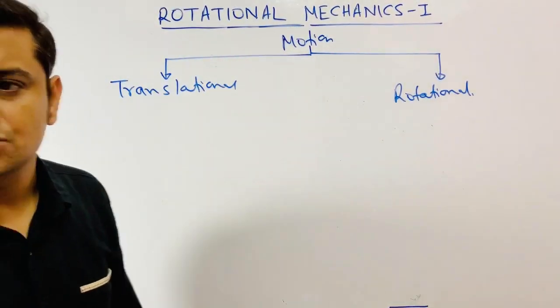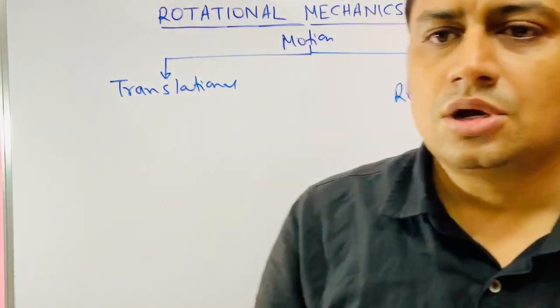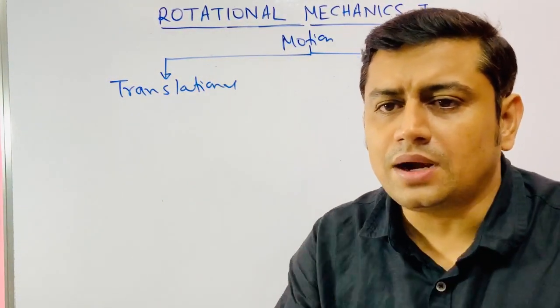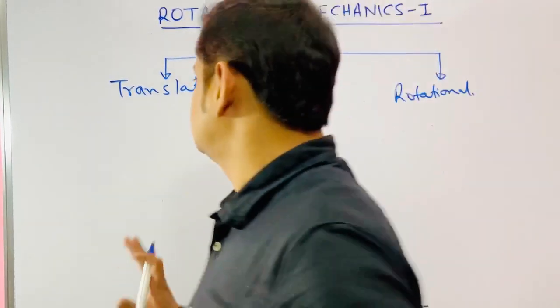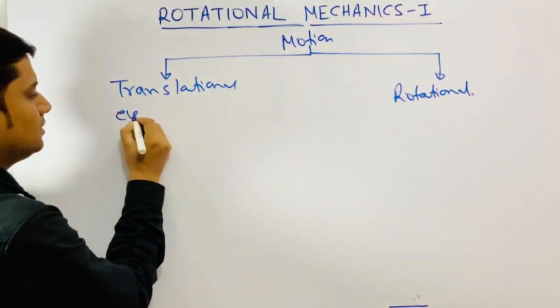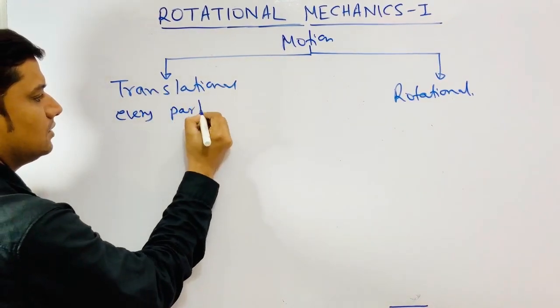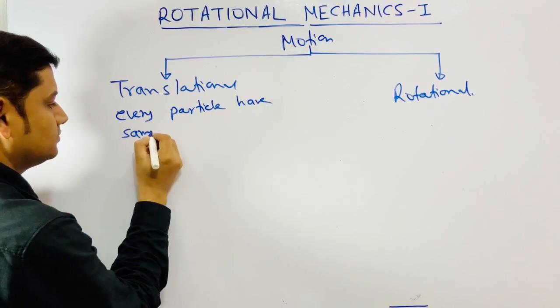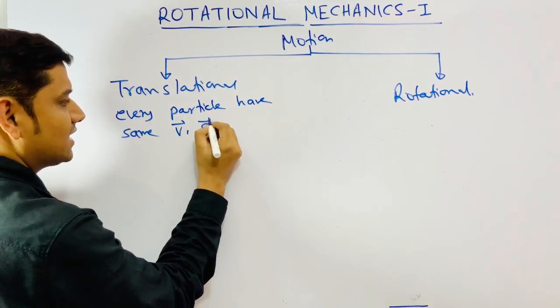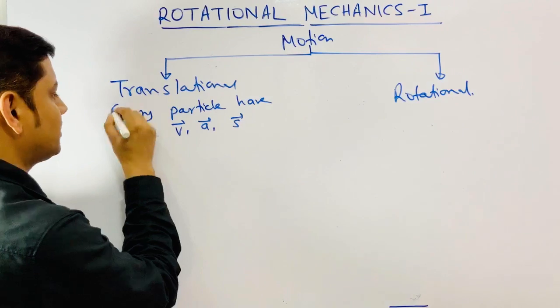In translational motion, every particle is moving with the same velocity, same acceleration, and same speed. So every particle has the same velocity vector, acceleration vector, and displacement vector.